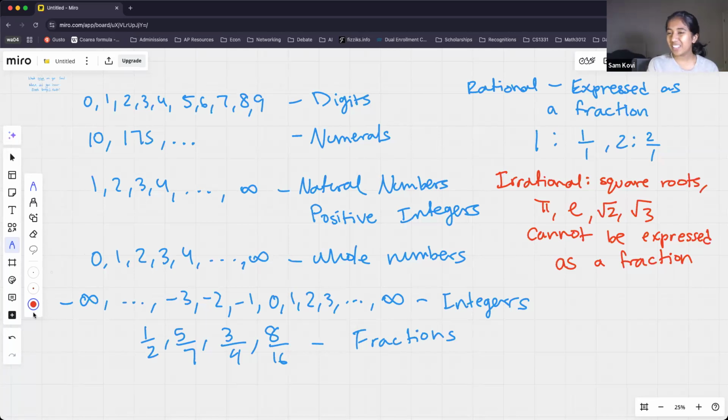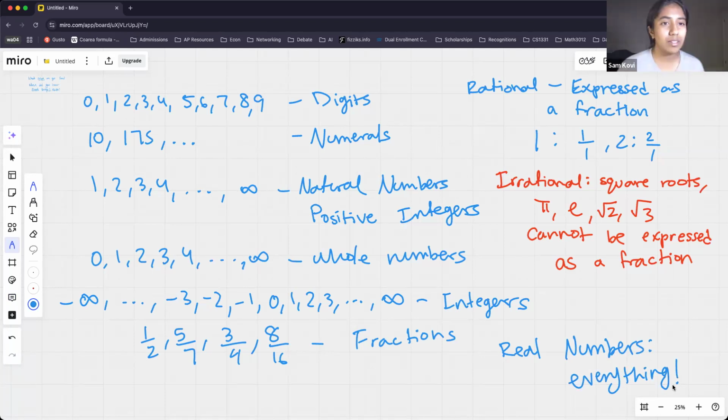Okay, awesome. And then finally, we have the real numbers. And the real numbers are literally just all numbers. Every single number. Irrational, rational, integers, natural numbers, whole numbers, all of those are made up in the real numbers. So this is just everything. And most questions, if you've ever encountered them on a math sprint or something, talk about real numbers. That's basically just to indicate that you can have rational solutions, you can have fractional solutions, and so on. Okay. Awesome.